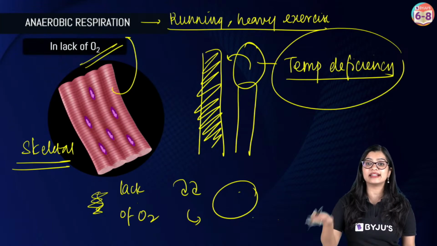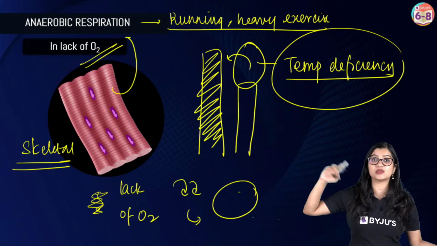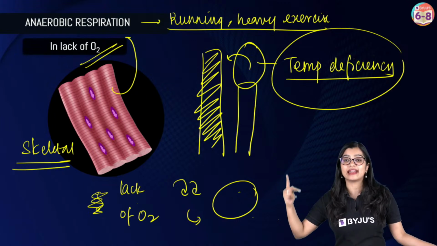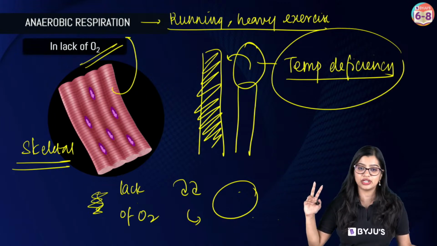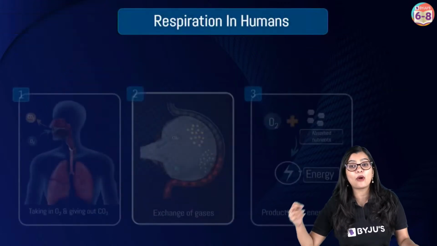Lactic acid, I will explain once again. Basically, when there is a temporary deficiency of oxygen in the body, we see that our body switches to anaerobic respiration, and at that time, lactic acid production takes place. Yes? Now we will move on to the more important parts, right?